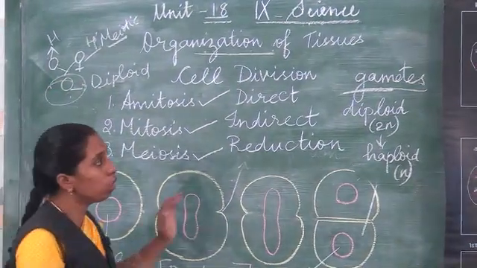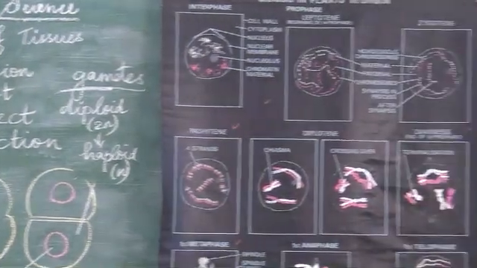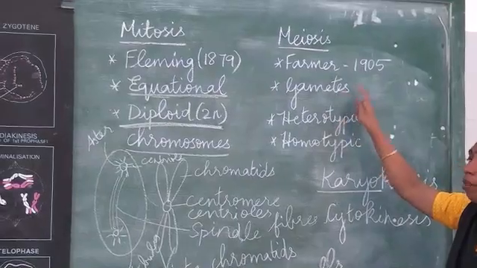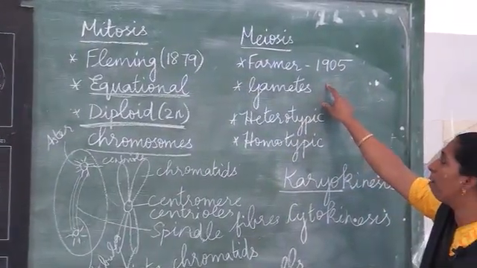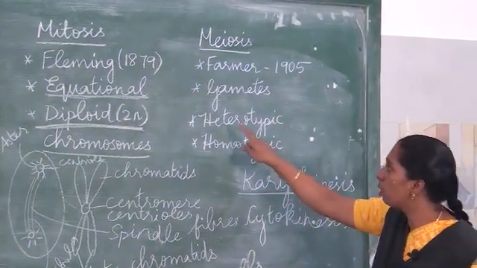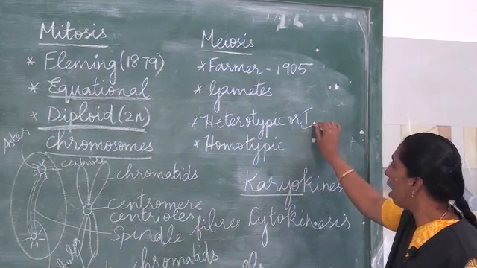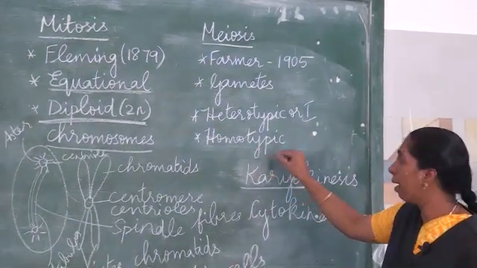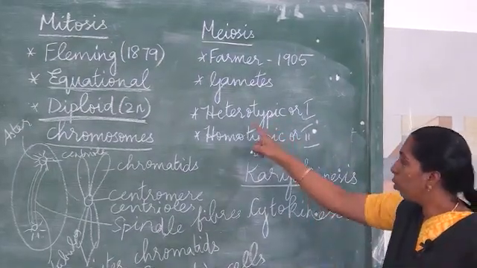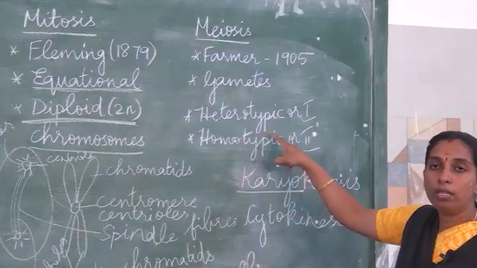Now this meiotic division was first introduced by Farmer in the year 1905. Only the gametes are involved in this type of division, and it takes place in two divisions. The first is called heterotypic division or first division, and the second is homotypic division or second division. Hetero means different.